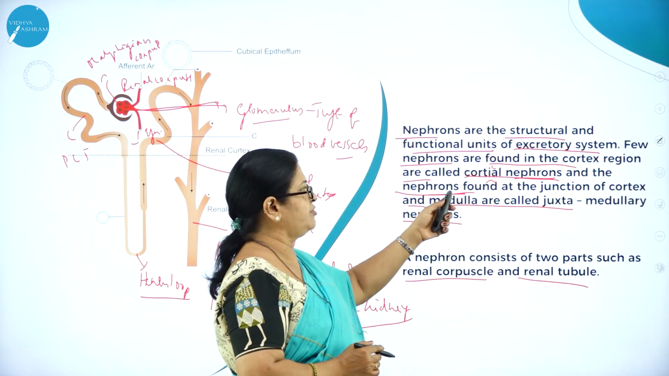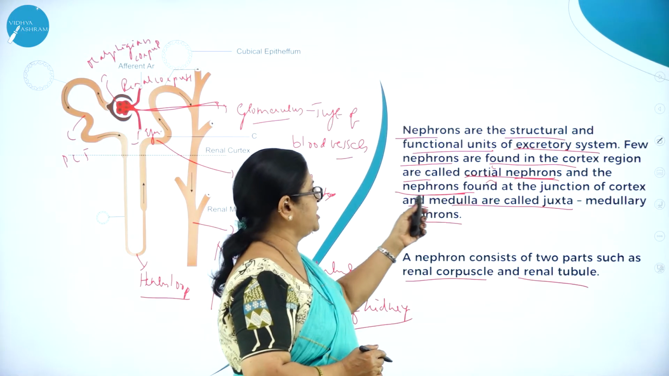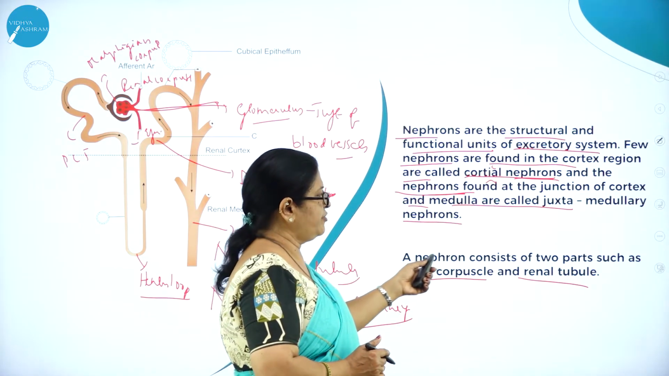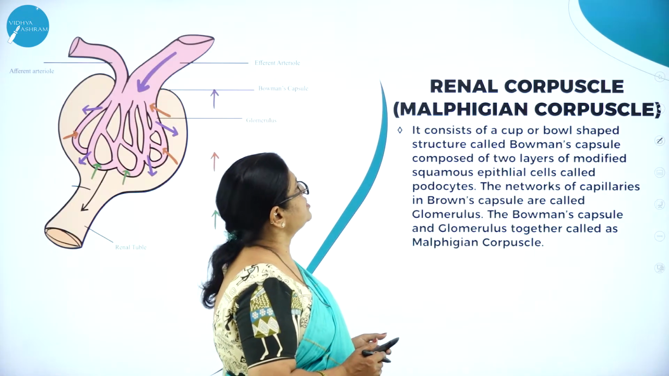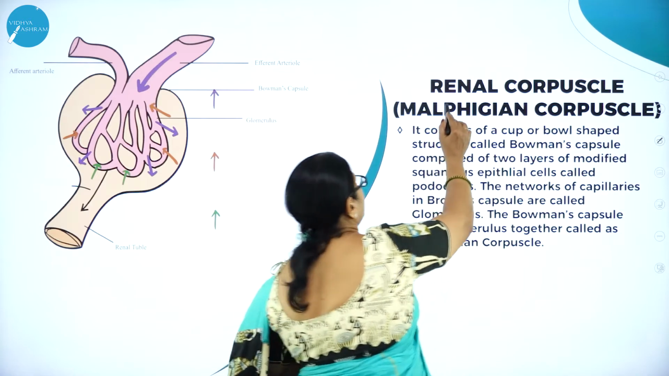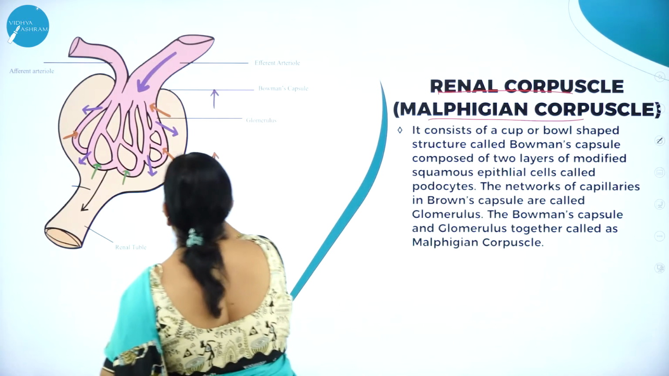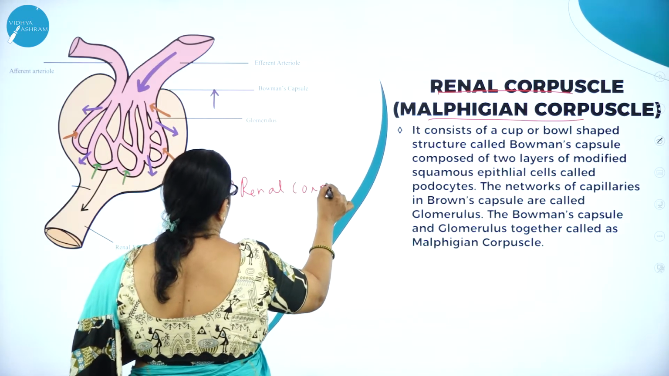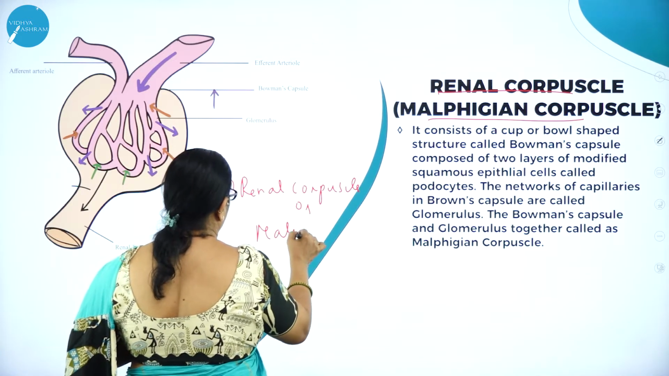Nephrons are the structural and functional units of excretory system. Few nephrons found in the cortex region are called cortical nephrons, and the nephrons found at the junction of cortex and medulla are called juxtamedullary nephrons. A nephron consists of two parts, such as renal corpuscle and renal tubule. Now let us understand about the renal corpuscle. This is the renal corpuscle, which is also called Malpighian corpuscle.